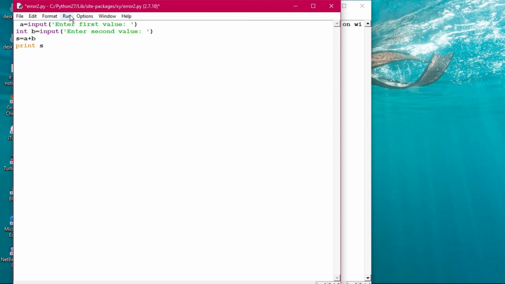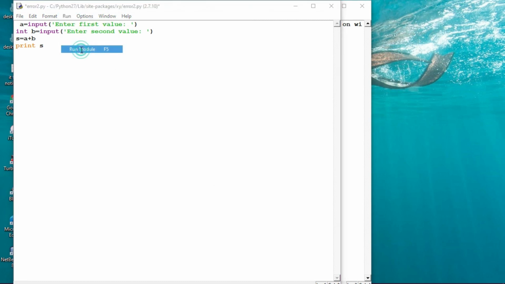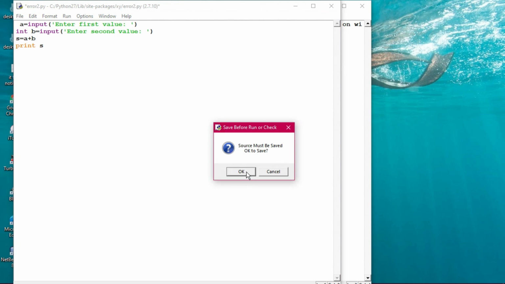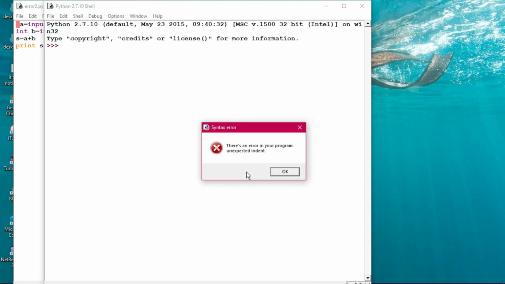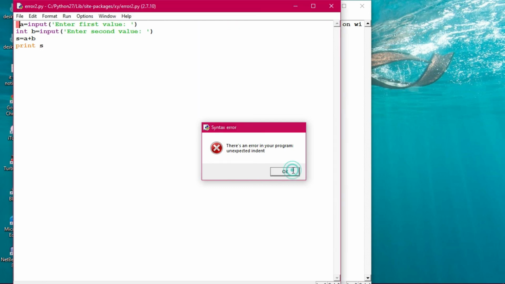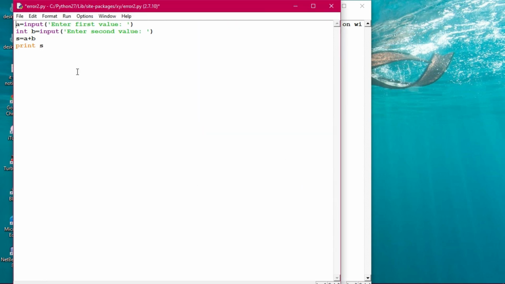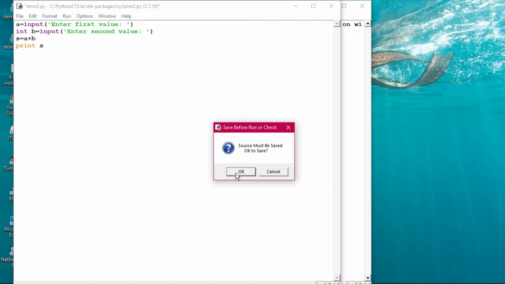Again I am executing this program. Let us see whether it is executing properly or not. Now there is an error in your program: unexpected indent. Let's do the proper indent. Unexpected indent means there is some problem in the indentation. Now I'm executing this program once more and checking the errors, if there are any.